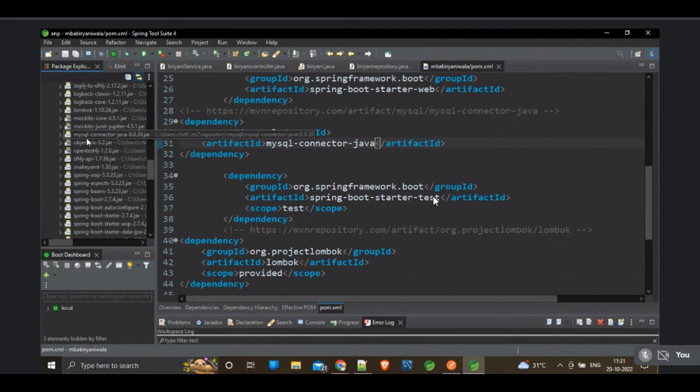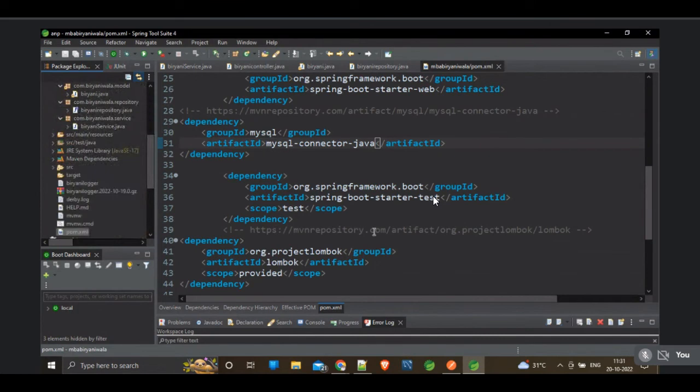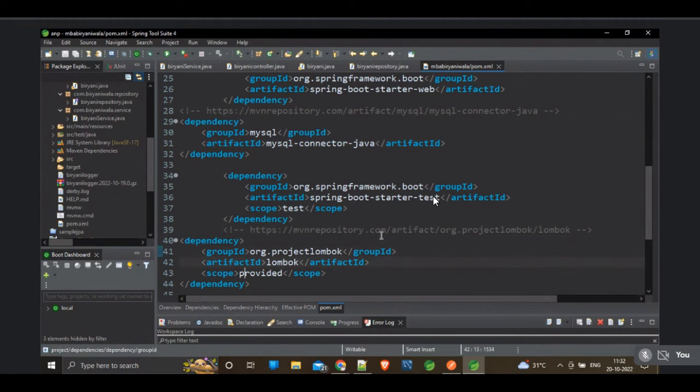The version is downloaded automatically by the Spring Boot application, so we don't need to mention the version of the software that we are using. It will download the required version automatically. So we are using the MySQL Connector J, and our project is ready to work with MySQL.